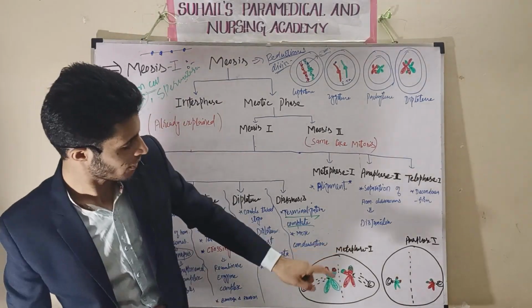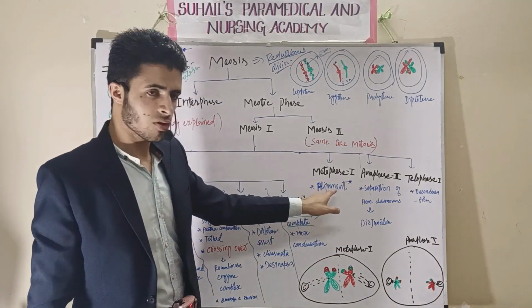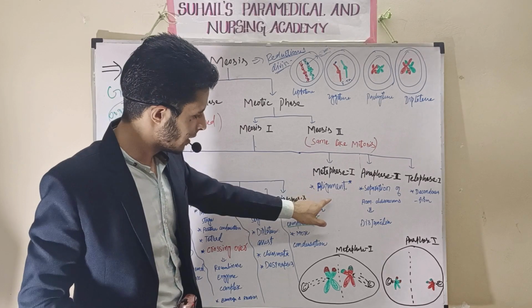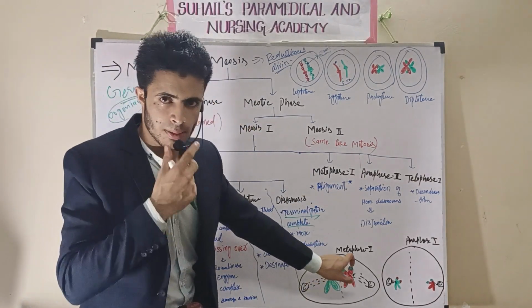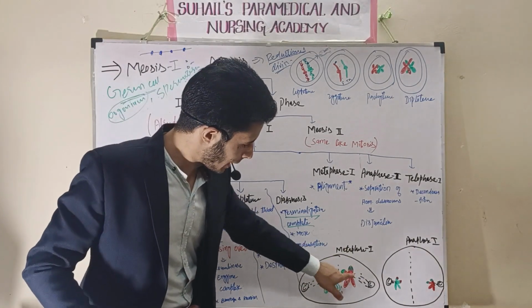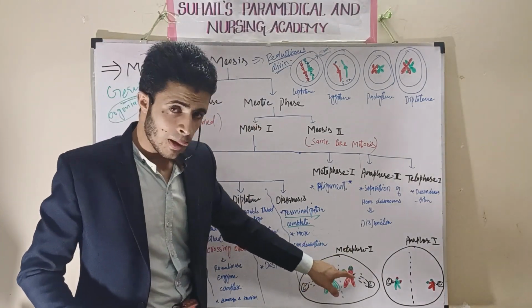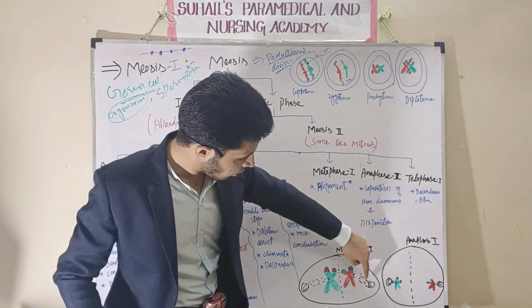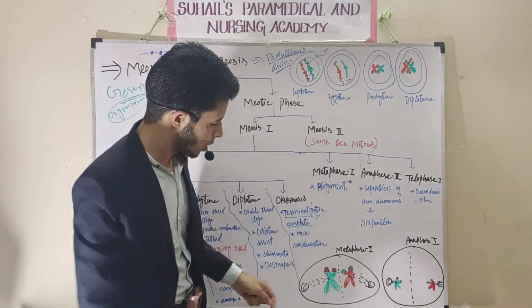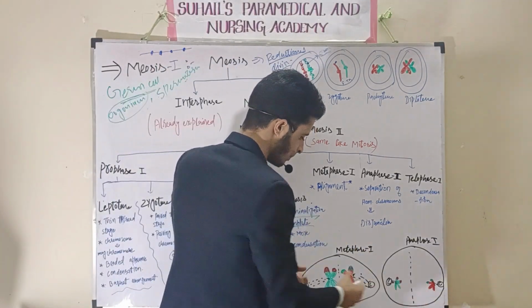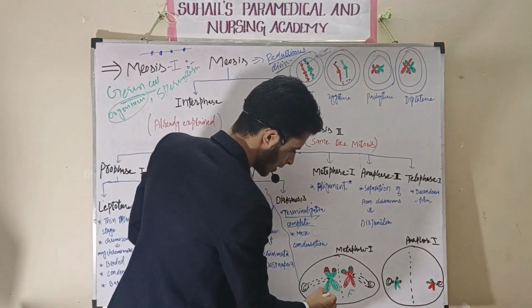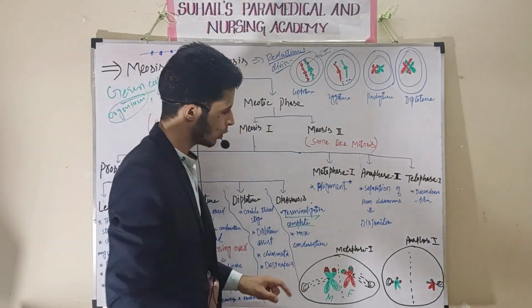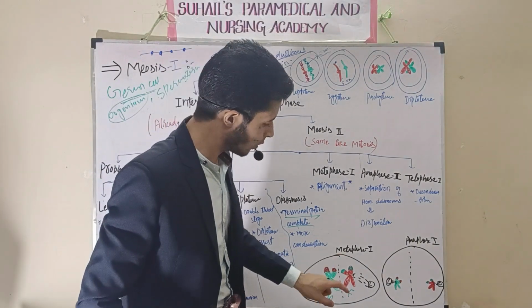Because now once more I will say here. This was metaphase. They align in the center. How? Like this way. Metaphase. This is the father's copy. This is the mother's copy. Spindle fibers will attach on only one side of the homologous chromosome. So this chromosome will go this side, this will go this side. Only one side. So father's copy will go one side, mother's copy will go another side.